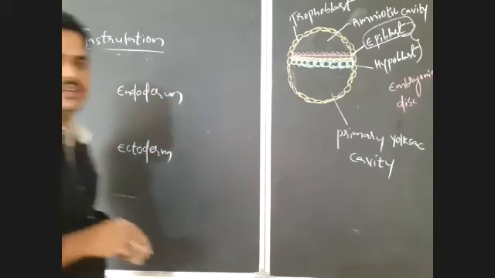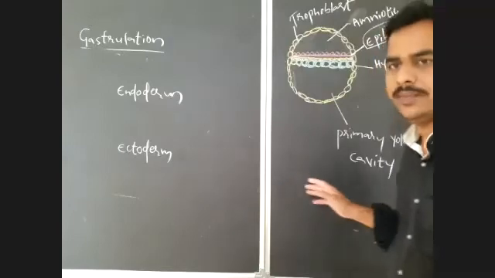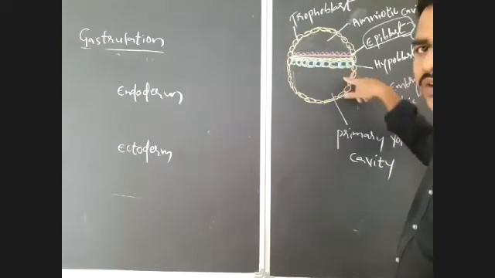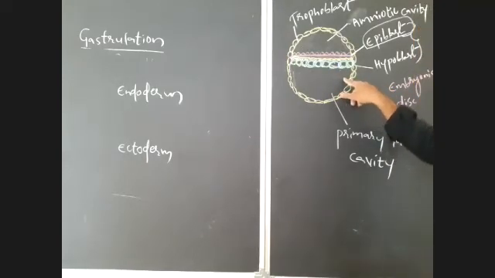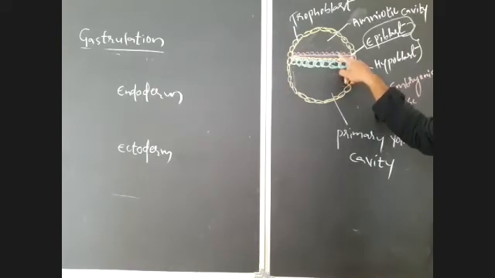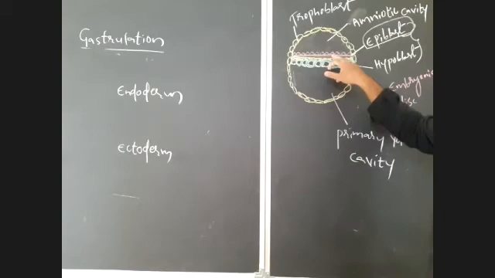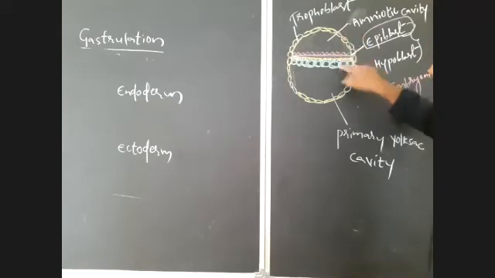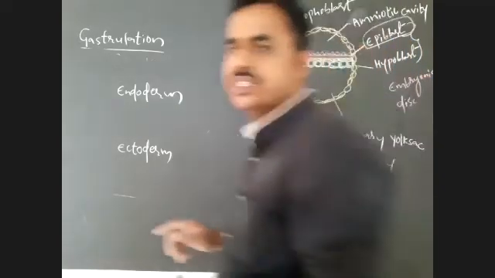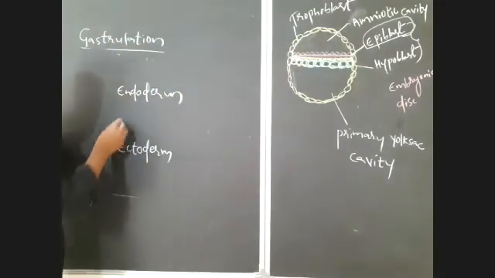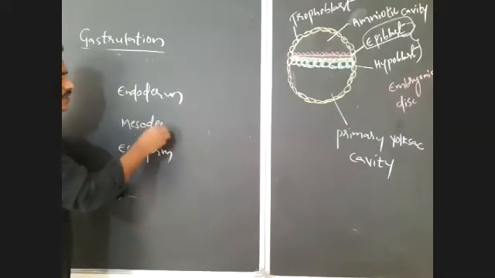Ectoderm. Right? So the second layer that will form here is ectoderm. So endoderm is the first germ layer that is formed. How is it formed? Whenever the epiblast cells are invaginated, some epiblast cells along with hypoblast will form endoderm, and the remaining cells in the epiblast will form ectoderm. The invaginated cells which remain in between epiblast and hypoblast will form the third germ layer, that is the mesoderm.